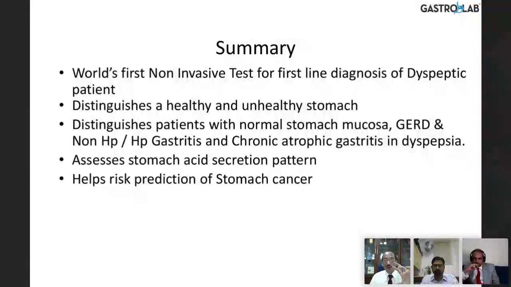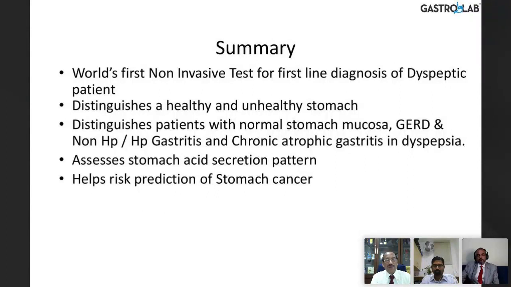People used to give hydrochloric acid dissolved in water to drink, and the dyspepsia disappeared. So we can easily assess the stomach acid secretion. Is it hyper or hypo? If they are hyposecretors, I don't think we should add fuel to the fire by giving proton pump inhibitors. Because today the style is, whenever somebody comes with dyspepsia, you don't know the answer, you just prescribe a PPI. That is not the way to treat these patients.